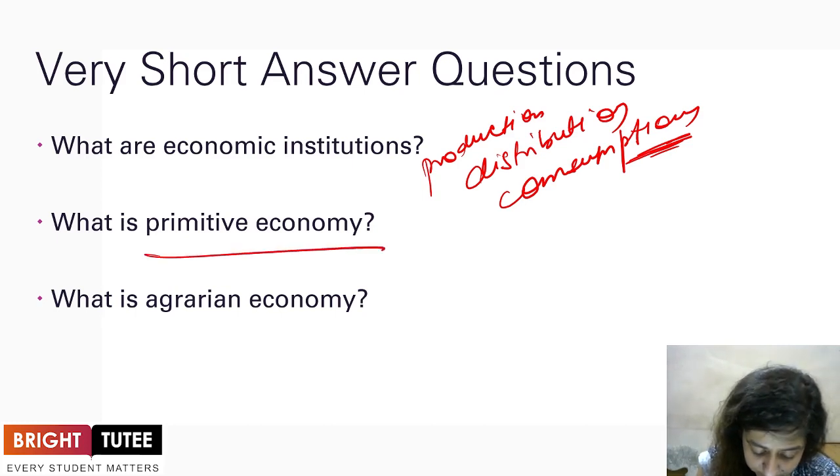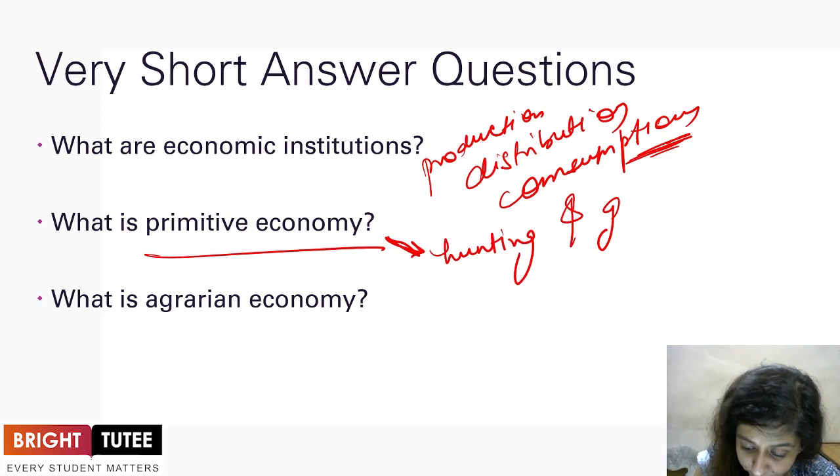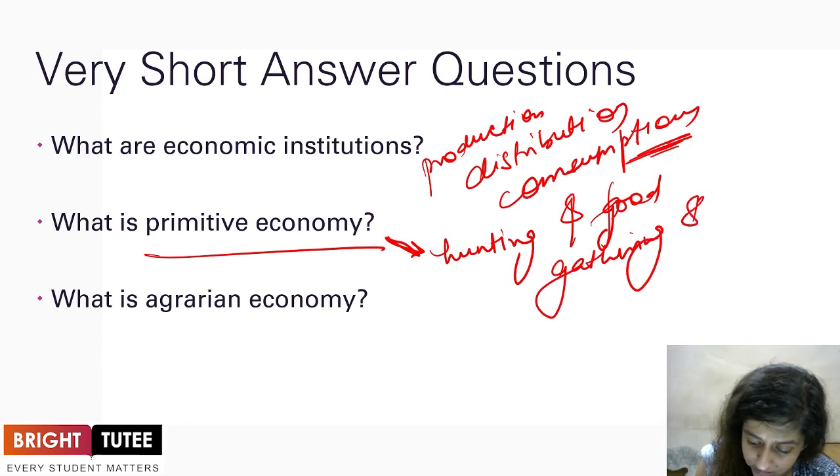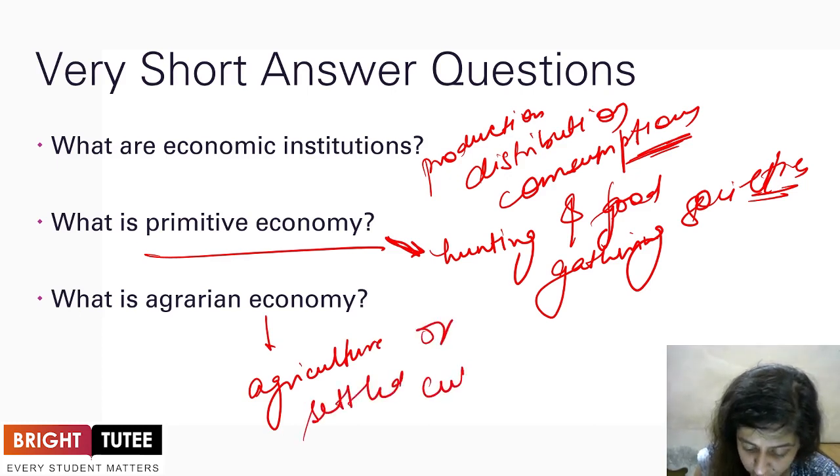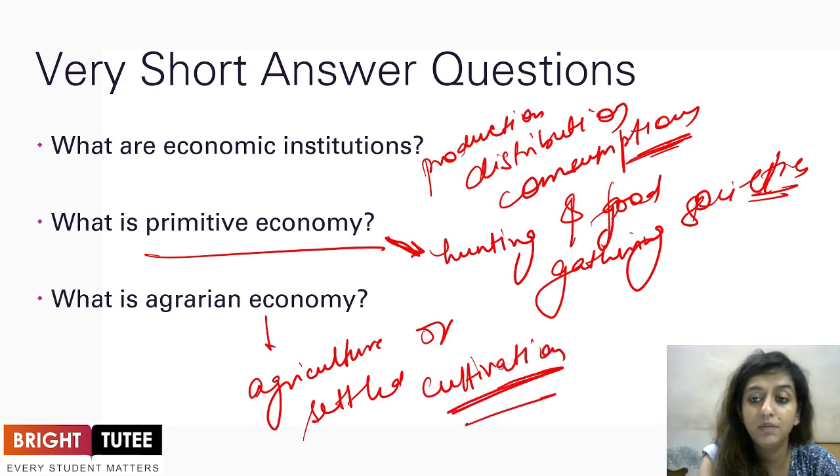Talking about what is primitive economy, sociologists have defined the economy on an occupation basis. The primitive economy is characterized by hunting and food gathering societies. When you talk about agrarian economy, it emerged when agriculture or settled cultivation became the main economic activity.